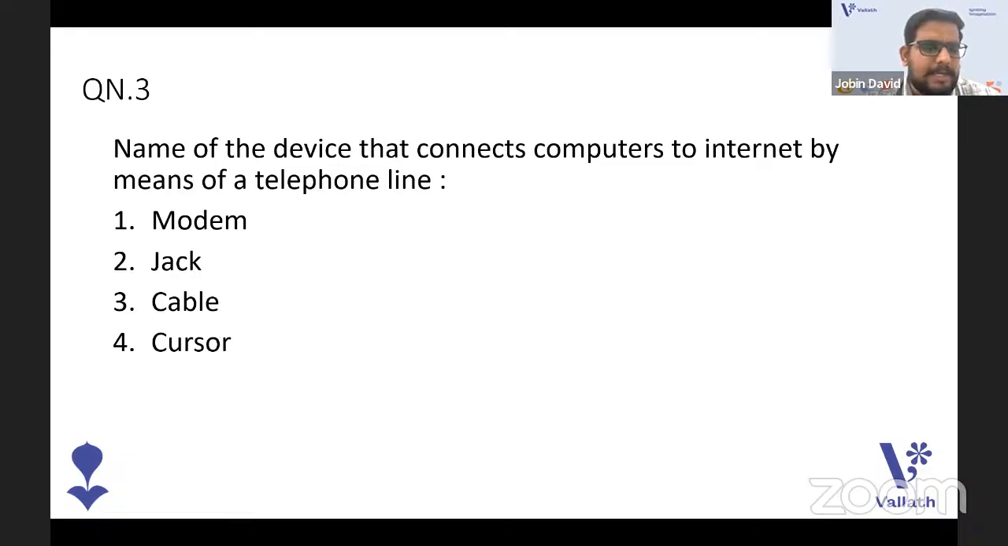Yes, answers are coming. Great, everybody is going with answer one. That's correct, it's modem. I need a device that connects computers to the internet. Jack, cable, and cursor do not connect. A modem connects the computer to the internet, right? So obviously it will be modem. That is the answer. Clear. Next, going to the fourth question.